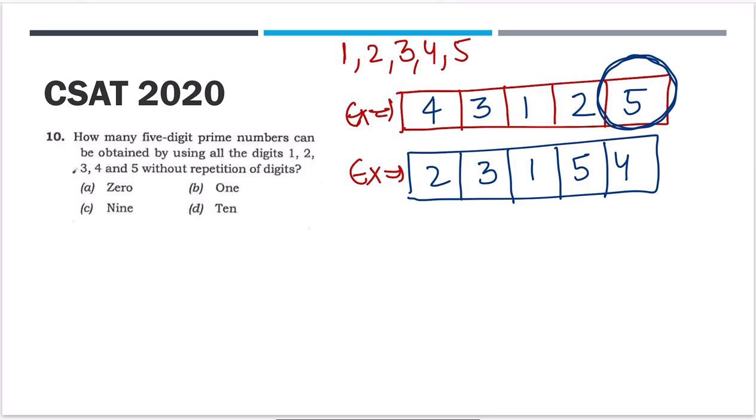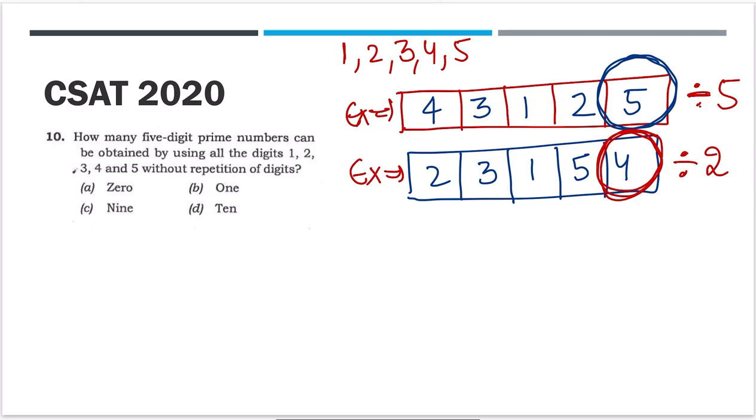So this complete number will be divisible by 5. It cannot be a prime number because a prime number is not divisible by anything other than 1 and itself. If it is divisible by 5, that negates the rule that it has to be divisible only by 1 and itself. So we'll say it cannot be a prime. Check out the second number. It is ending in 4. Can it be a prime number? Now recall the divisibility by 2. This number is divisible by 2, so it cannot be a prime number.